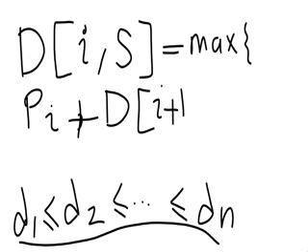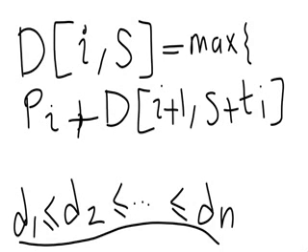And my time changes because I have decided to deliver this package. So this would be my new time, right? I have to spend time Ti in order to deliver this package. So here's whatever I get. But have in mind that if you decide to deliver the package, you need to check that this time S plus Ti is actually less than the deadline of I. So here we need this additional condition that S plus Ti is before the deadline of I. If it's not, then it's not possible to deliver package I.